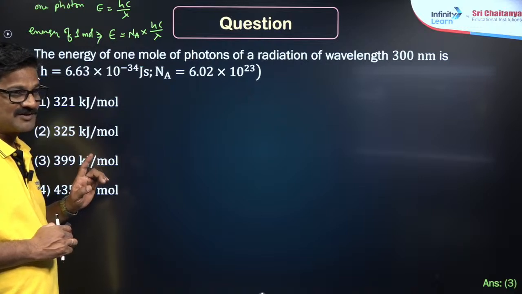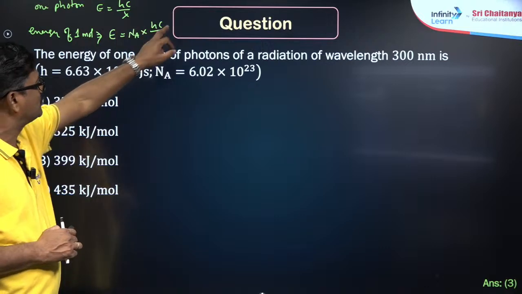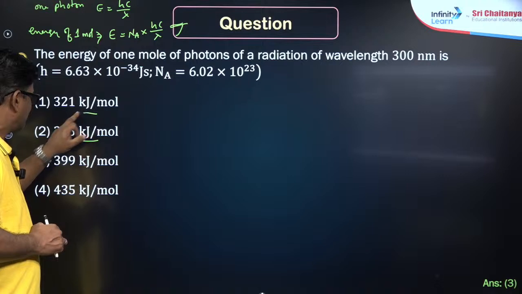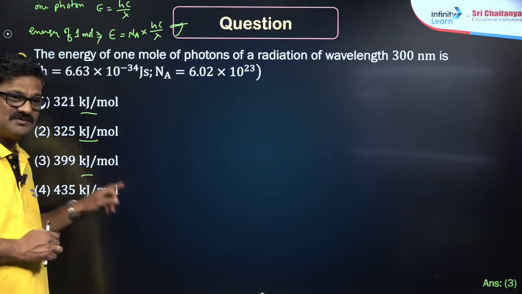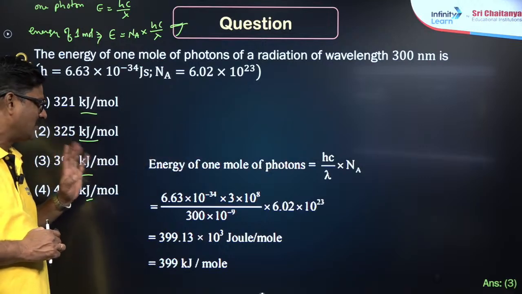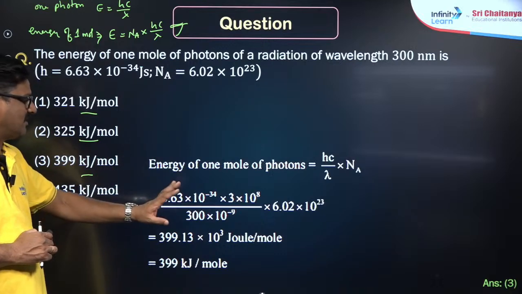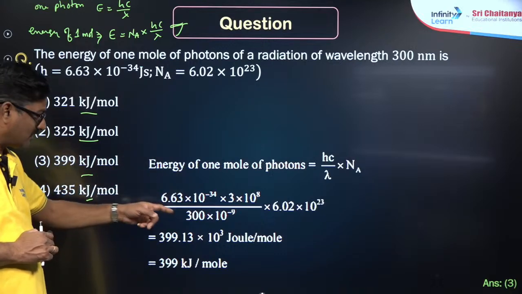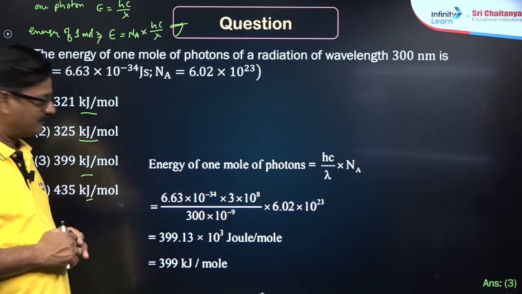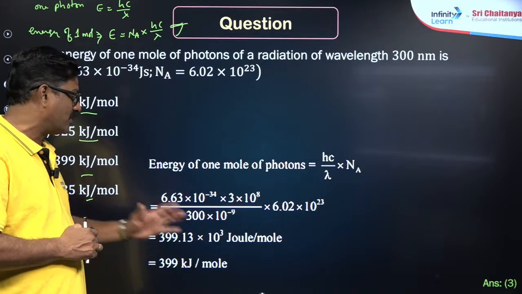So you also got 3. As a result of this, you are going to get the answer in joules. Make the answer in kilojoule per mole, right? Here you can see the energy of 1 mole of photon. So 6.6 into 10 power minus 34, 3 into 10 power 8 upon 300 nanometers converted into meters, and multiplied with a mole. You are going to get 399 into 10 cube joule per mole.